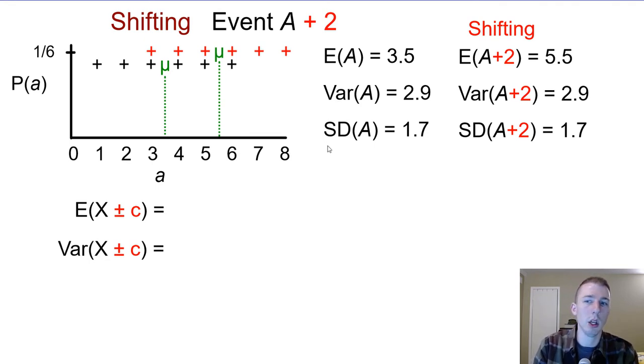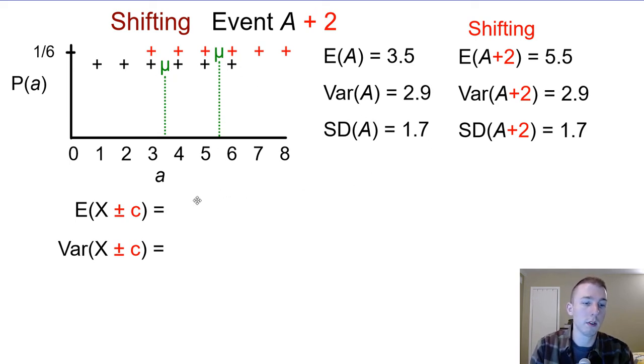So what would that do to our expected value? Well, our mean used to be at 3.5, but now it's just going to be 2 larger than that, which is now going to be 5.5. Our variation, or any measure of the spread, whether we're using variation, which is in squared units, or standard deviation, which is in the actual standard units of the number itself, would be just the same, right? Because the spread is exactly the same. We just shifted the whole distribution to the right. So our variation and our standard deviation is the same. And the reason for that is because those deviations from the mean are still the same. You didn't introduce more spread when you added 2 to each one of the outcomes.